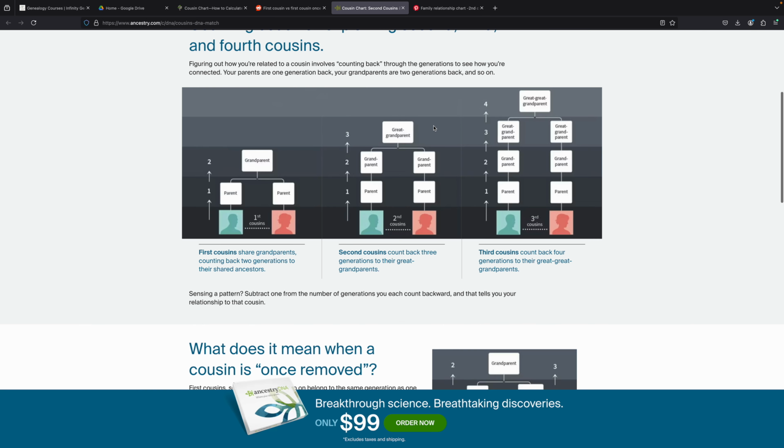So again, we're thinking of everything in generations. So your first cousins, we share grandparents, counting back 2 generations. And there's a shared or a common ancestor. A lot of times you will see, especially on ancestry.com, shared or common ancestors. You will hear and see that language being used interchangeably.